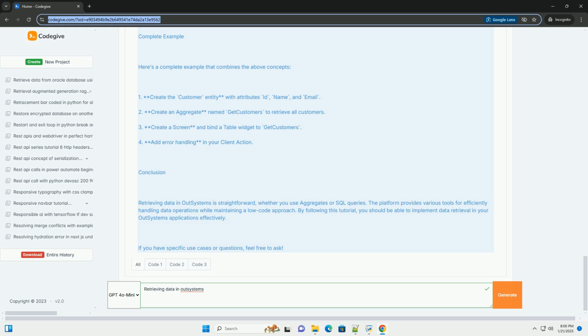Conclusion: retrieving data in Outsystems is straightforward, whether you use aggregates or SQL queries. The platform provides various tools for efficiently handling data operations while maintaining a low-code approach. By following this tutorial, you should be able to implement data retrieval in your Outsystems applications effectively. If you have specific use cases or questions, feel free to ask.